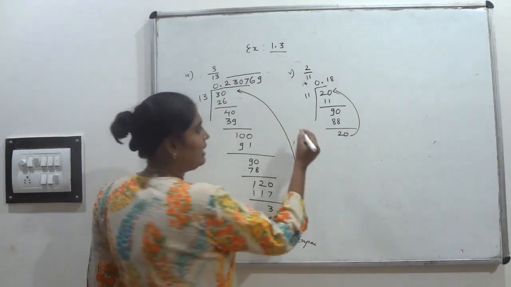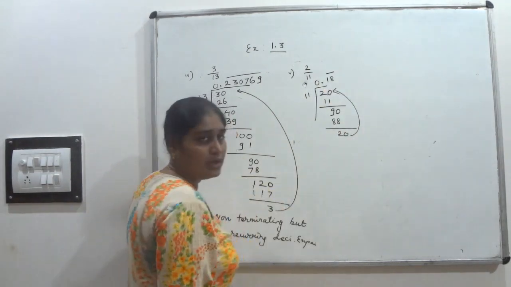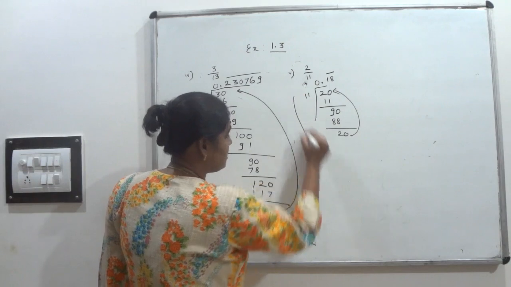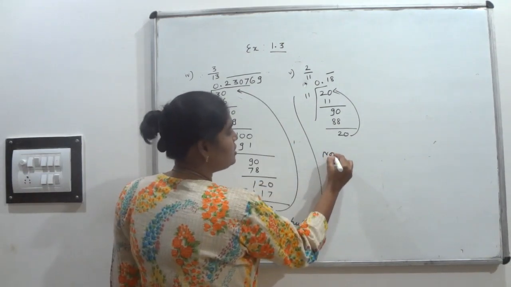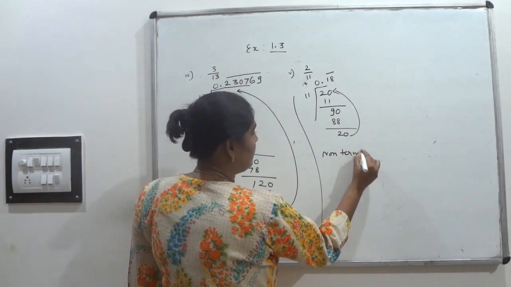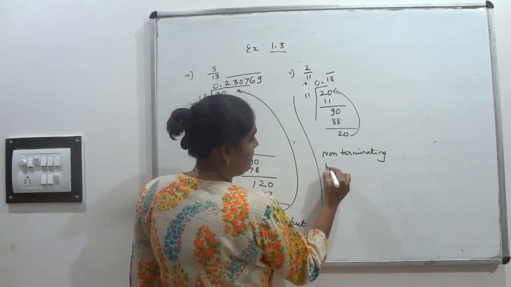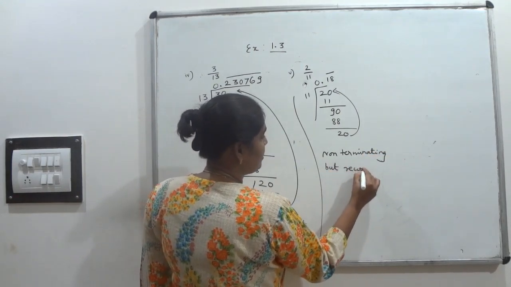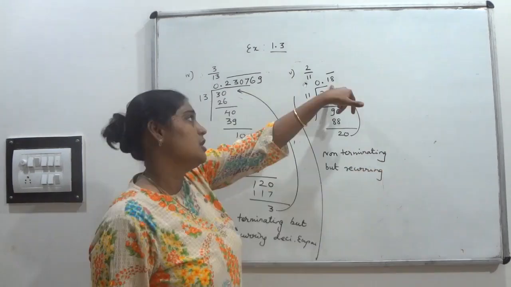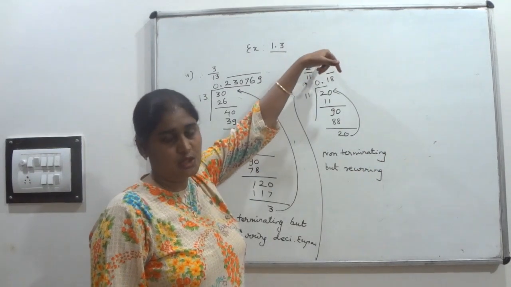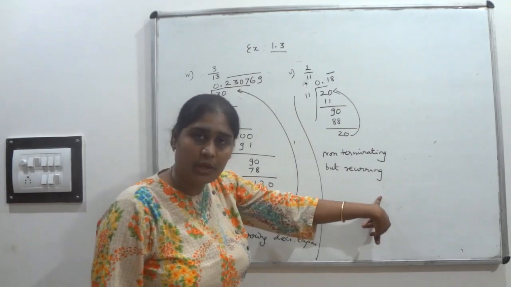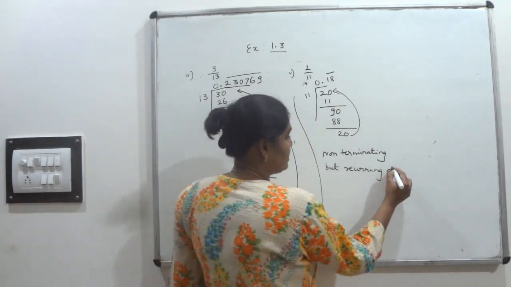That's why I can write it. You can keep the bar here. So we can tell this is non-terminating but recurring. Why am I telling it is recurring? Because this is 18 bar. That's why it is non-terminating but recurring decimal expansion.